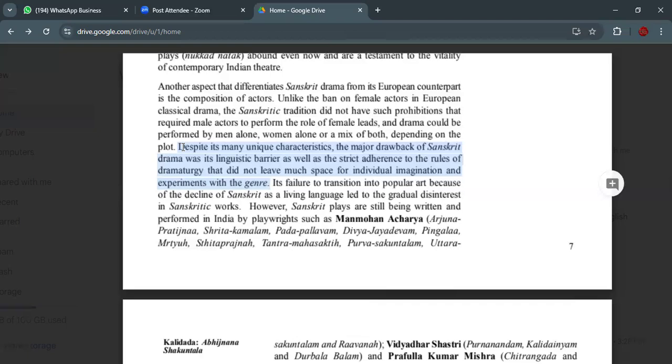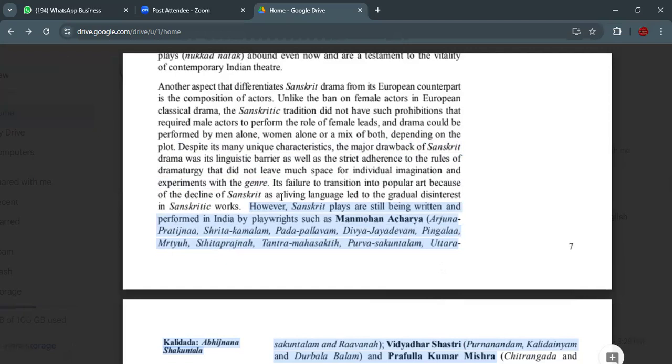When you write a play, you will be writing in a language that more and more people can watch. Even Malgudi Days was written in the English language. Why? So that more people could watch and appreciate. Every author wants that, right? Because they want their play to be read and appreciated. So people did not continue to write in Sanskrit because nobody was watching, and the language is not used by many people.